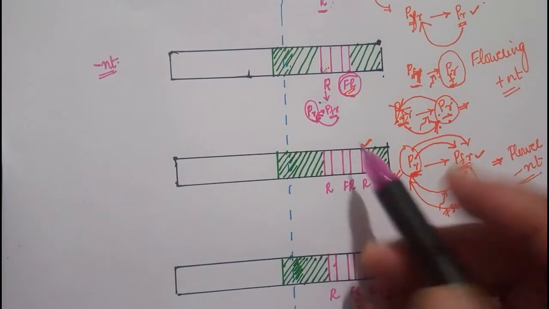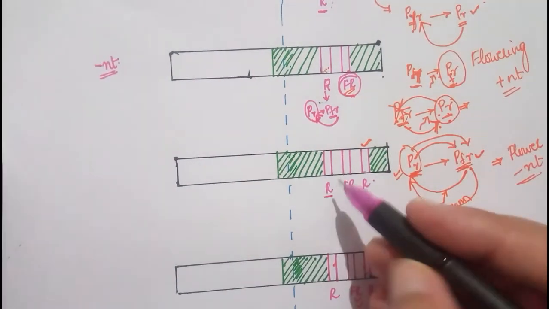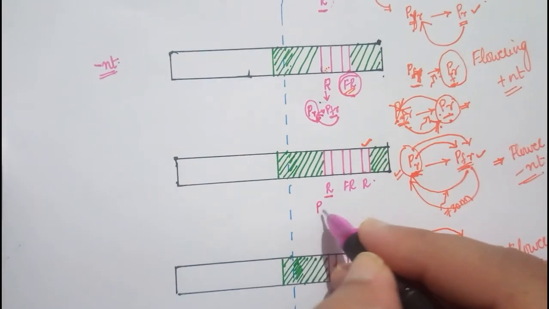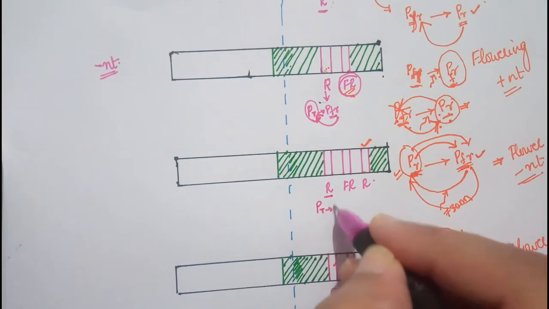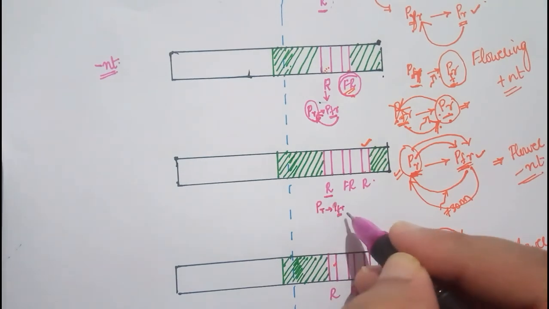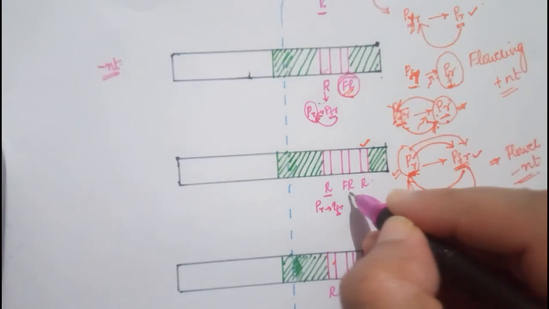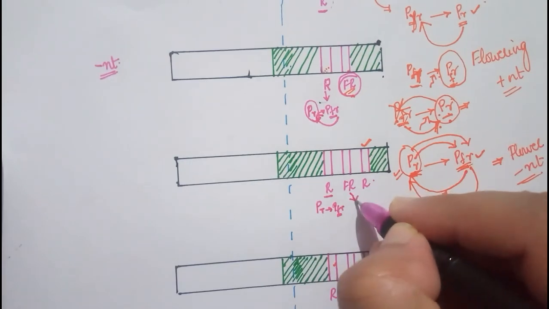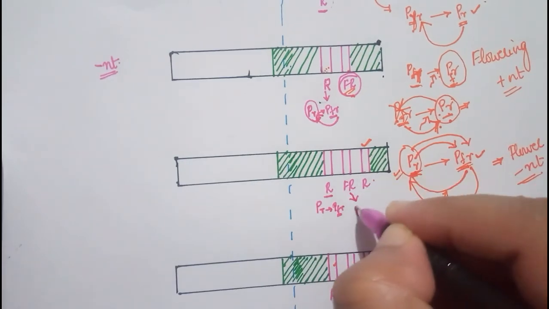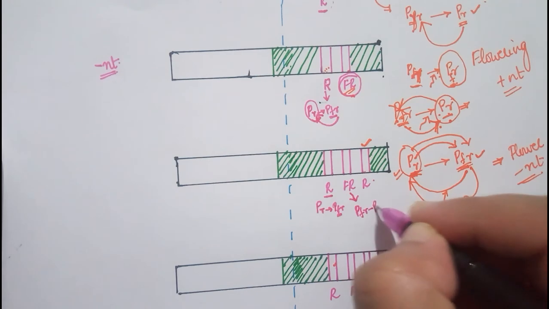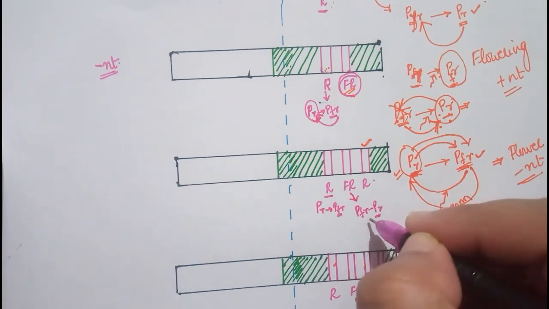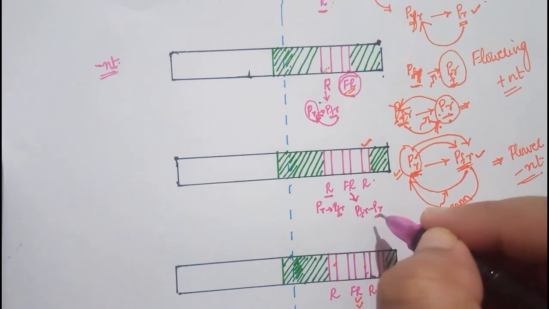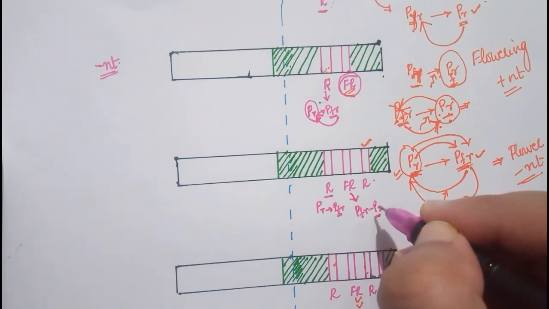The next condition is a flash of red light is given. Very good. So when a flash of red light is given, what is going to happen? PR form gets converted into the PFR form, and PFR form can induce flowering. When again a flash of far red light is given, this PFR form will get converted into the PR form, and PR form doesn't induce flowering in which kind of plants? PR form doesn't induce flowering in the long day plants. It induces flowering in the short day plants.